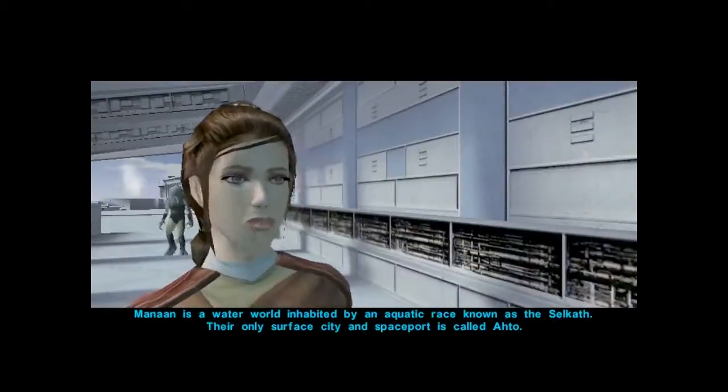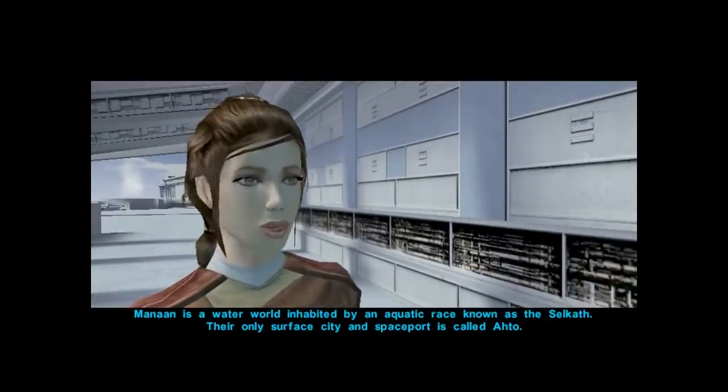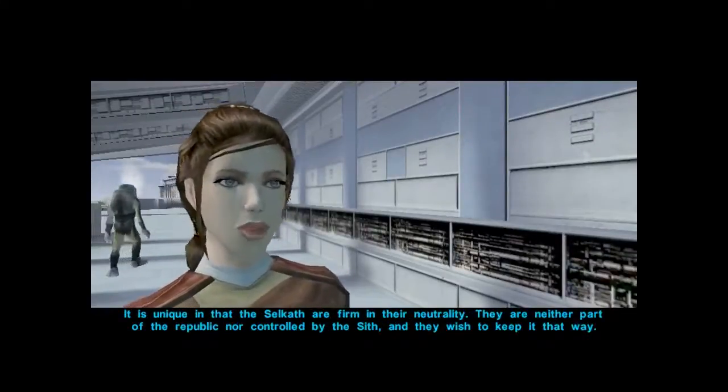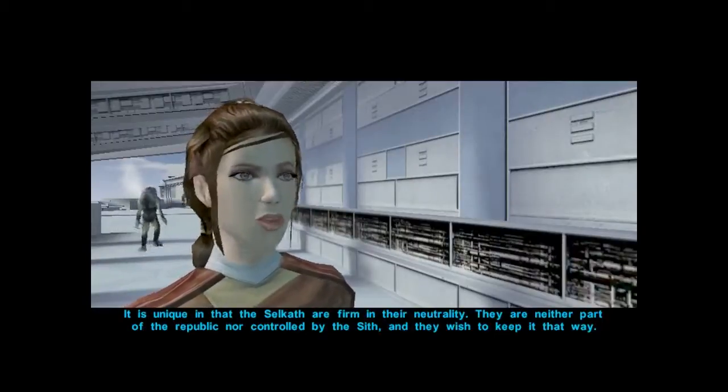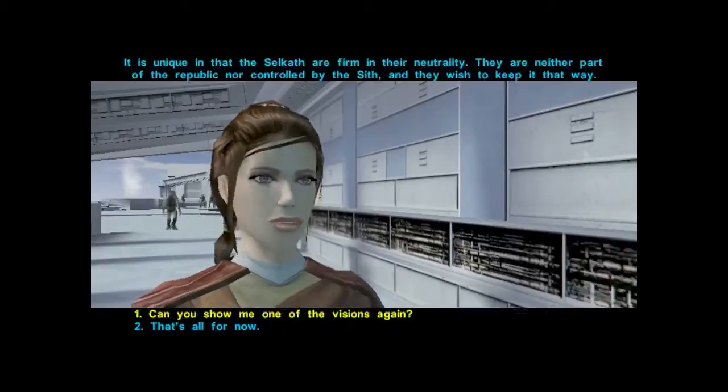Manaan is a water world inhabited by an aquatic race known as the Selkath. Their only surface city and spaceport is called Otto. It is unique in that the Selkath are firm in their neutrality. They are neither part of the Republic nor controlled by the Sith, and they wish to keep it that way.